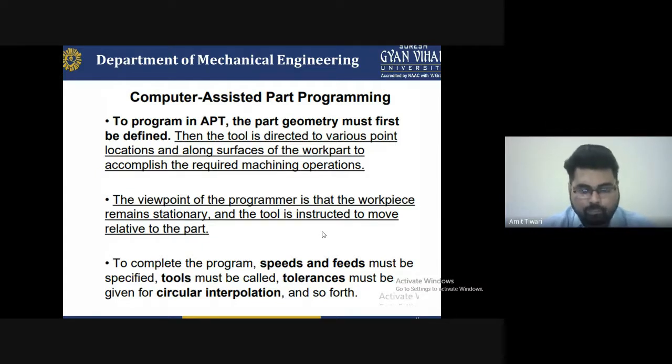Sometimes during machining we do not understand whether the operation requires a high speed or a low speed, because it works continuously under the same constant condition. The viewpoint of the programmer is that the workpiece remains stationary and the tool is instructed to move relative to the part.